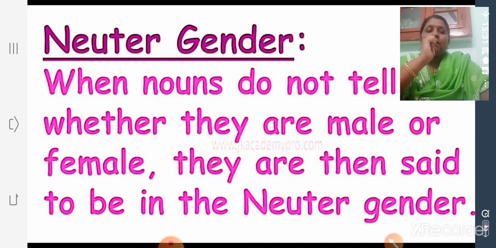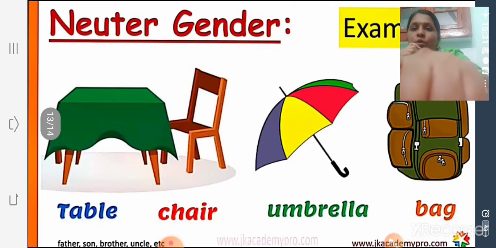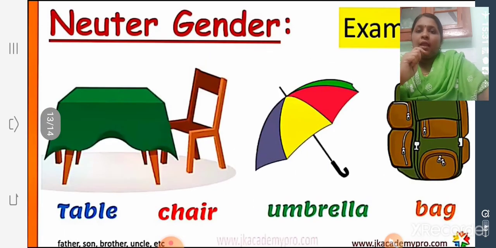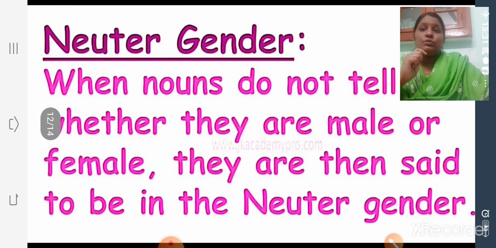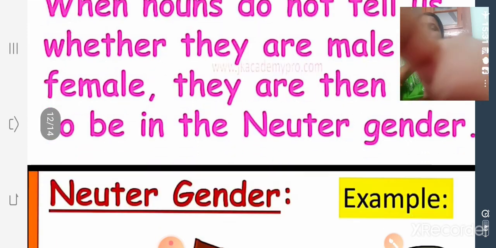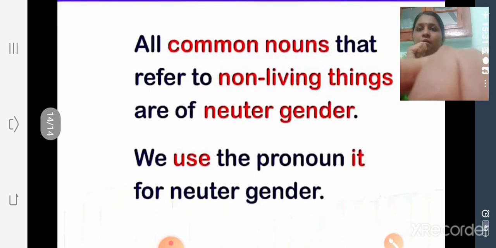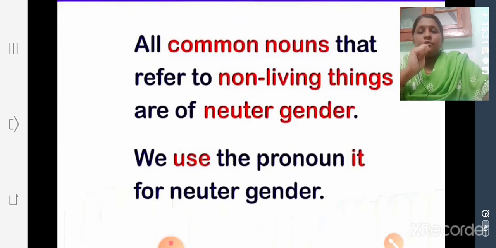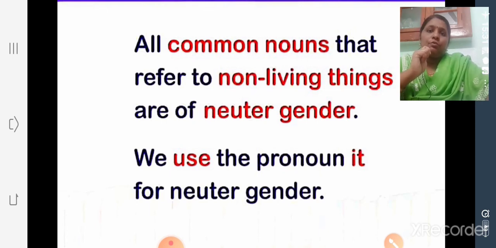Examples: table, chair, umbrella, bag, etc. All common nouns that refer to non-living things are of neuter gender, and we use the pronoun it to refer to neuter gender.